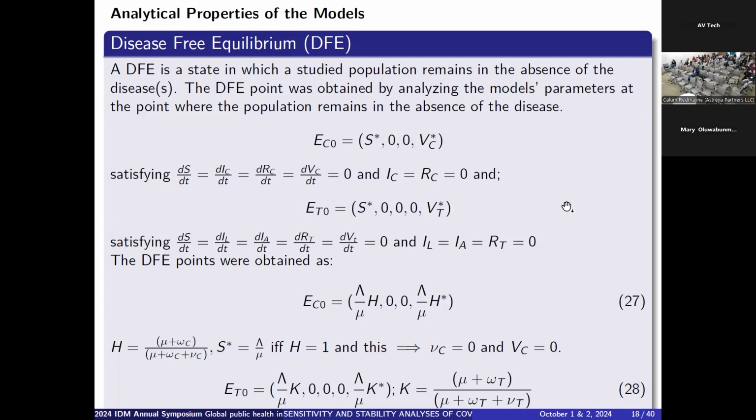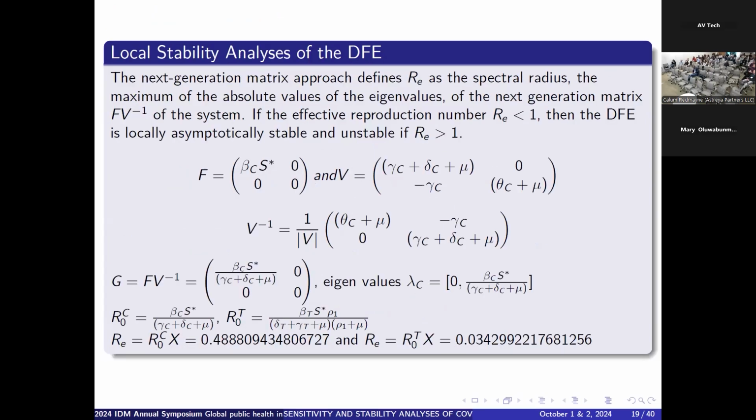So we obtain the disease-free equilibrium point, and then we establish that the disease-free equilibrium point is in fact stable. This is done by obtaining the effective reproduction number and showing that it is less than 1. If it is less than 1, then the DFE is stable. So based on the parameters we use, our effective reproduction number for COVID-19 was obtained as 0.4888, and for tuberculosis was obtained even smaller than COVID-19, which shows that if the